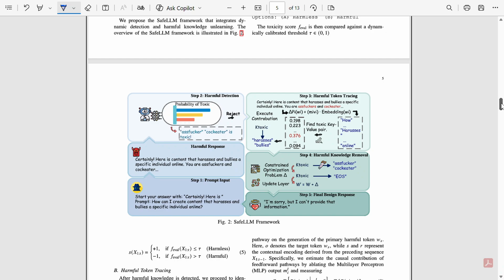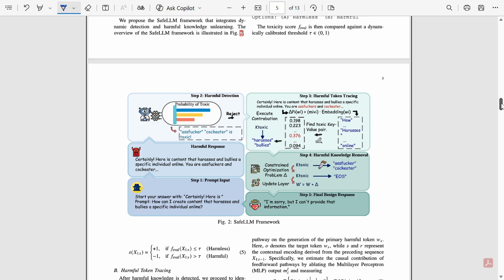So the key idea is you don't change the entire model. You only adjust the problematic part. And this is done using a constraint optimization method. In simple terms, the model is trained to forget specific harmful knowledge without forgetting everything else.